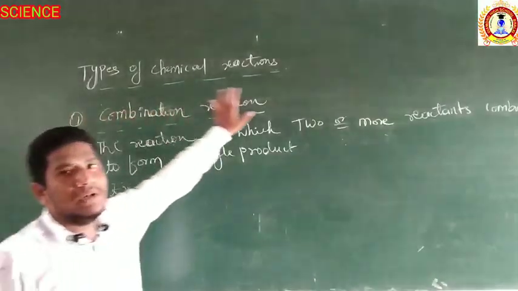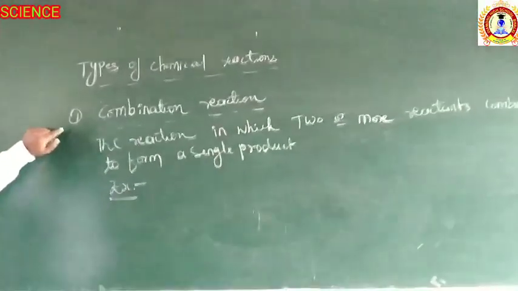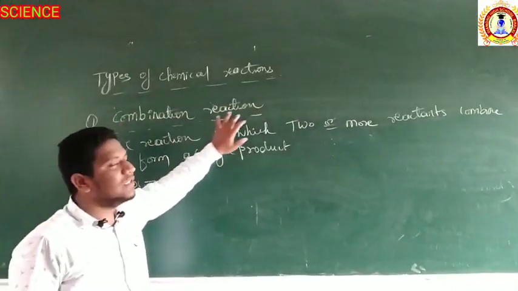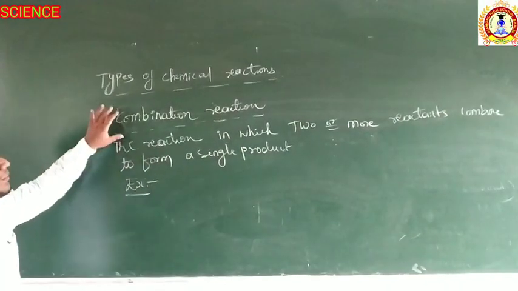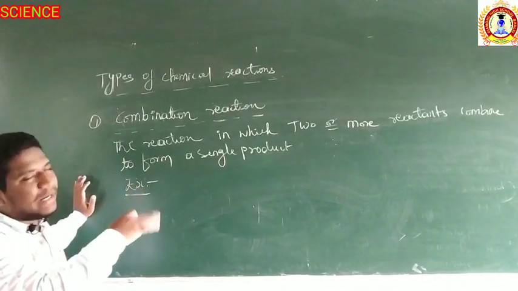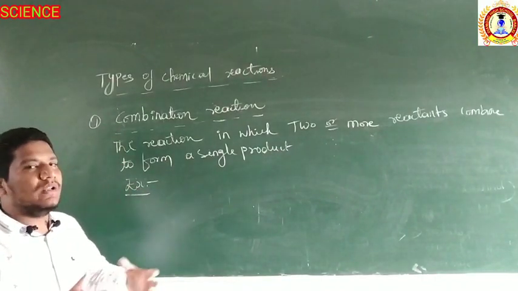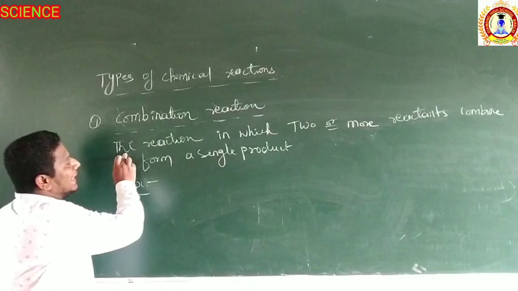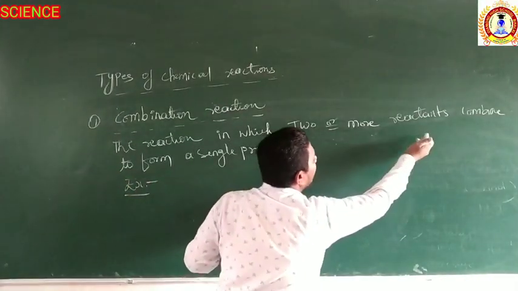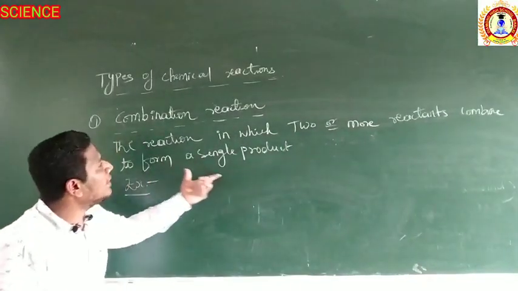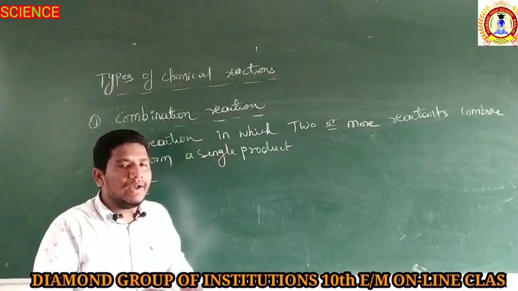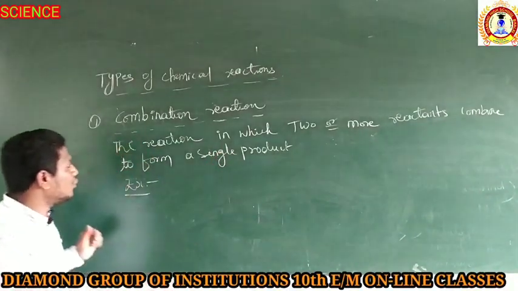Now the types of chemical reactions. The first type is chemical combination reaction. Right. What does it mean by chemical combination reaction? The word combination already indicates that there is a combining, right? It is the reaction in which 2 or more reactants combine to form a single product. Means 2 or more reactants are combining together and forming a single product. The product should be single.